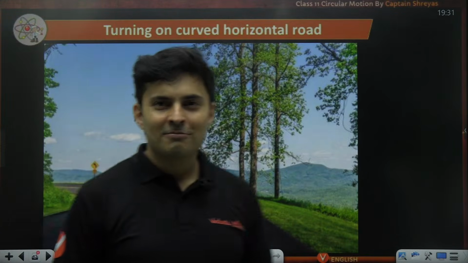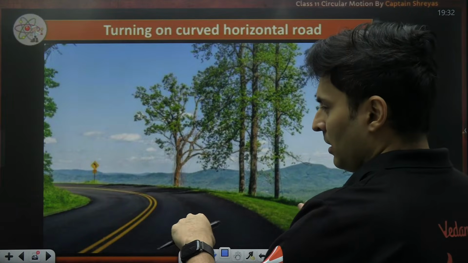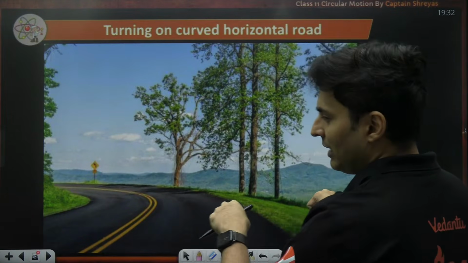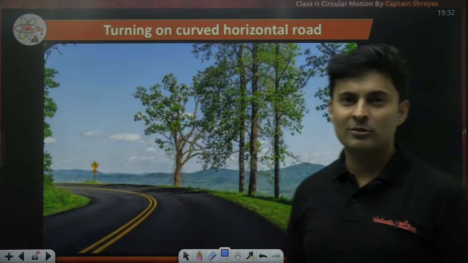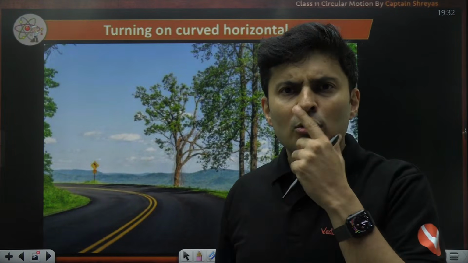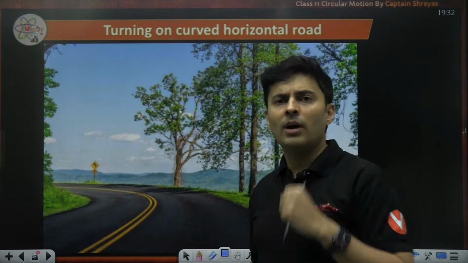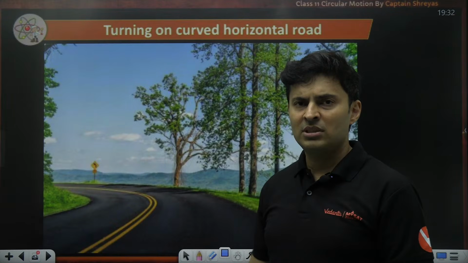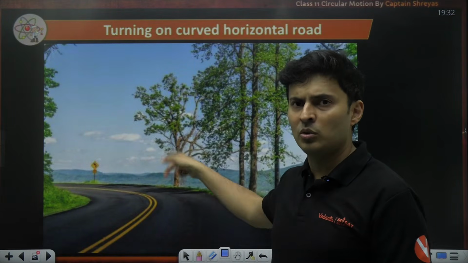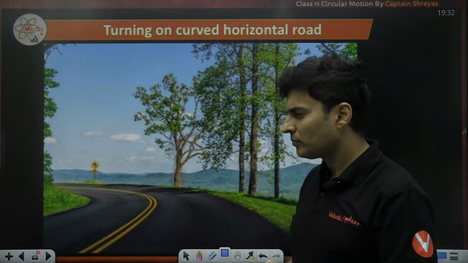But you know what? You might have seen, even though they will put the limit as 60 and you are going at 50, it is very much possible that when you are going on that road, you will skid and you will fall off. You're like, why? Sir, speed limit was 60, sir. I went at 50, sir. How come I skid? How is it possible? Cheating, sir. Government cheated me. That person who put that board cheated me. I fell down. Not actually.